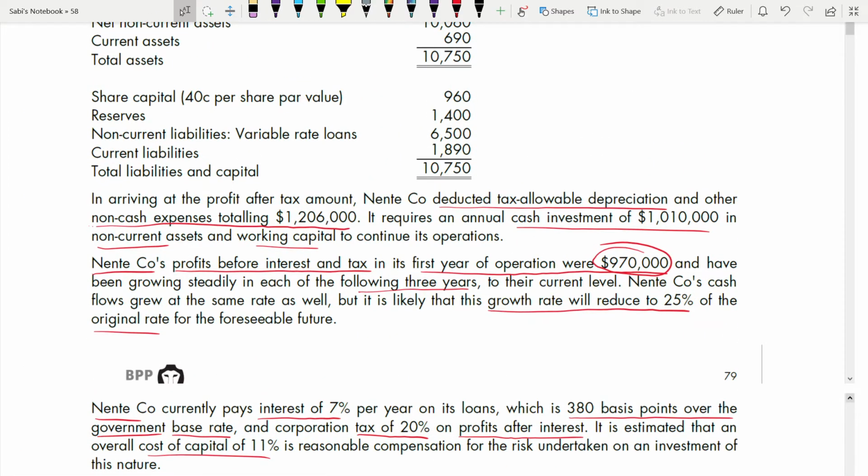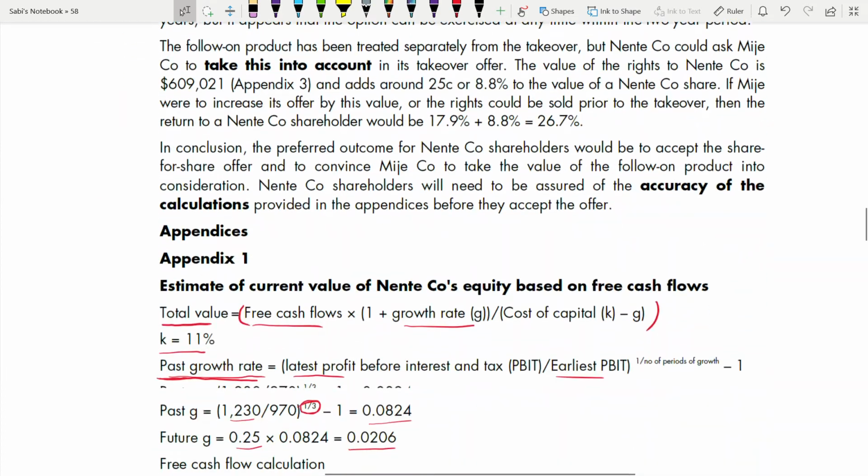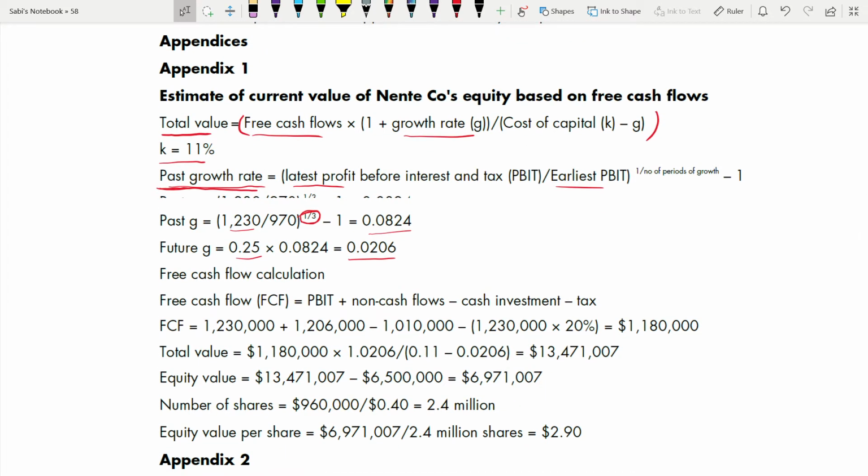Here, the growth rate will reduce to 25% of the original rate. They didn't tell it will reduce by 25%. They told it will reduce to 25%. So this "to" and this "by", if it's in front of a number, makes a lot of difference. You have to see whether it's to 25% or by 25%. If it was by 25%, it would have been 75%. But this is to 25%. So it will be 25% of that past G, which is this.